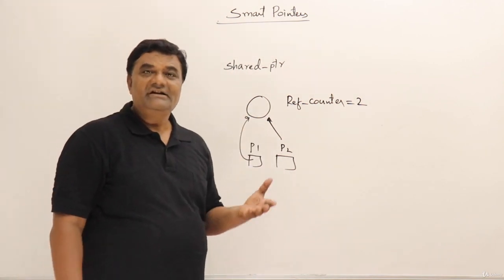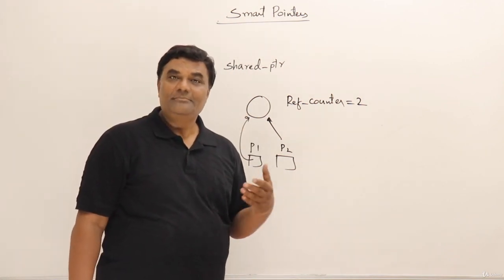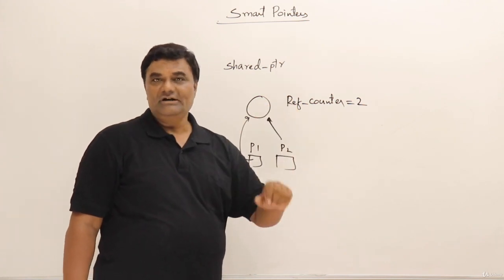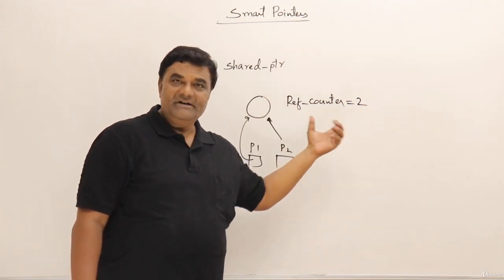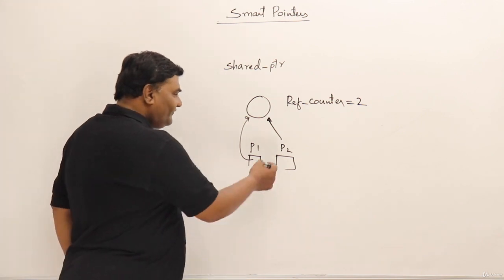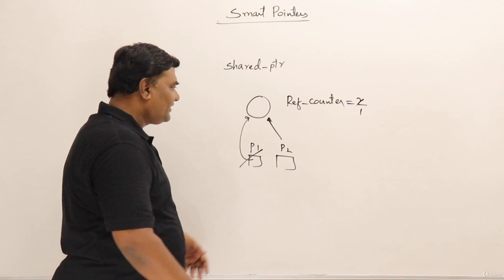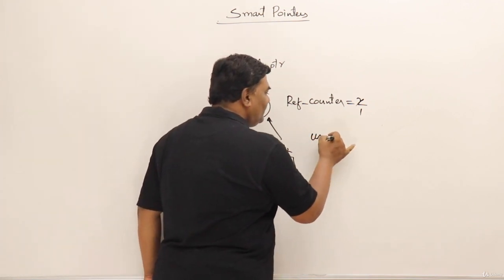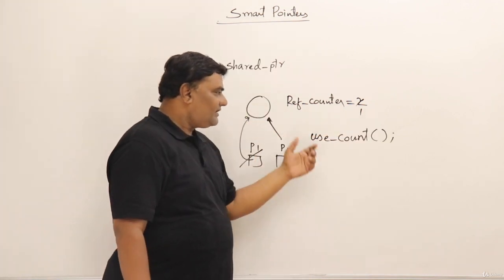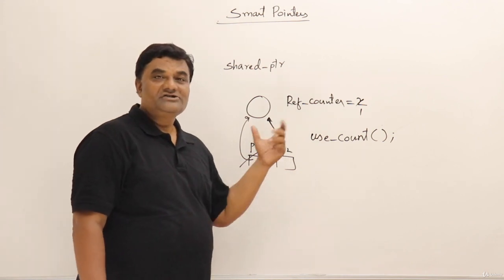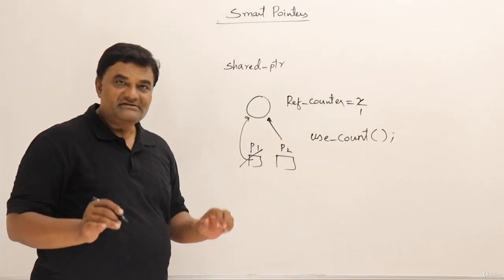So shared means it can be used by more than one pointer. It will maintain the reference counter. So if you remove p1, then the counter reduces to 1. You can know the reference counter by calling the function use_count on a shared pointer. That's it. This is about shared pointer.